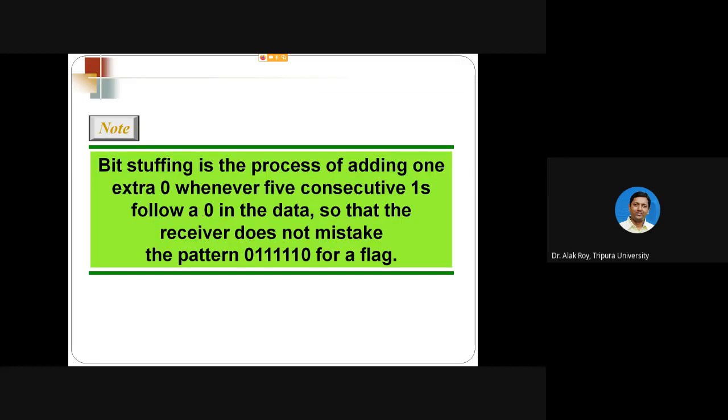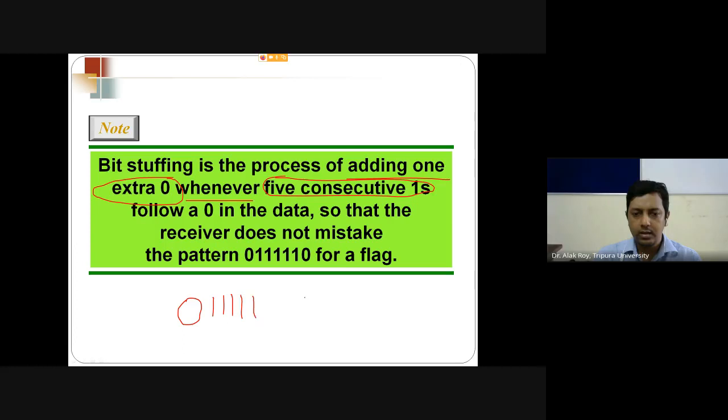Similarly, what is bit stuffing? It is the process of adding one extra zero. Earlier it was a byte; here we add one extra zero whenever 5 consecutive ones follow a 0 in the data.